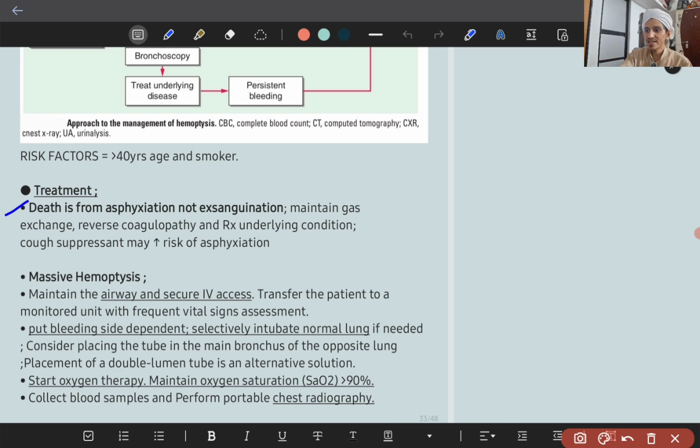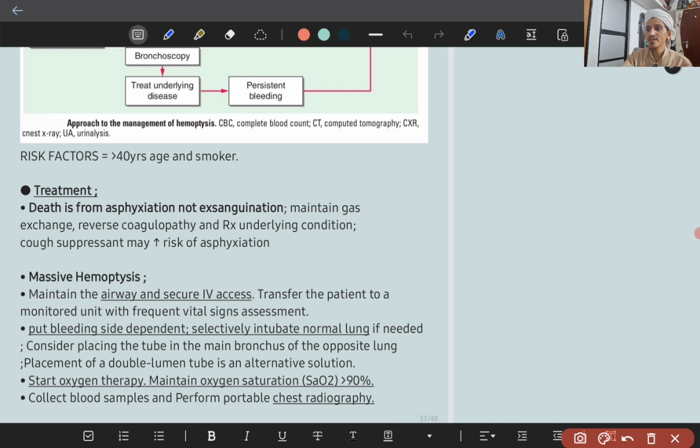That means death is not from bleeding, it is due to asphyxiation of the normal lung. The normal lung is also filled with blood, so the patient will not be able to breathe and will go into respiratory and cardiac arrest. So remember this point, in hemoptysis death is due to asphyxiation, not exsanguination.